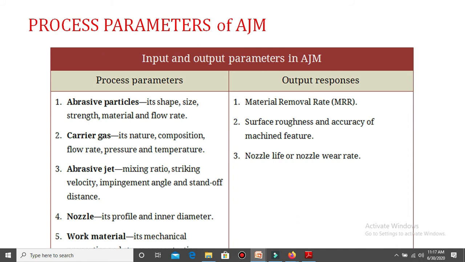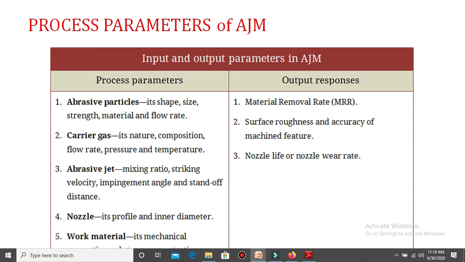A very important thing is that the shape and size of the abrasive particle define the working output of the abrasive jet machining process. Because if the abrasive particles are comparatively large, there will be a high material removal rate, and whenever the abrasive particles are small, we get a smooth surface finish at the end of machining. So the abrasive particles are an important parameter.